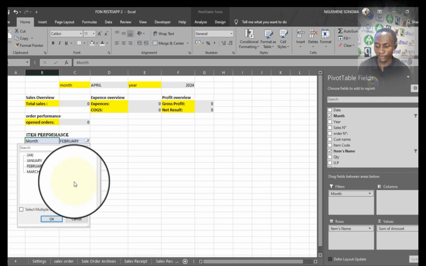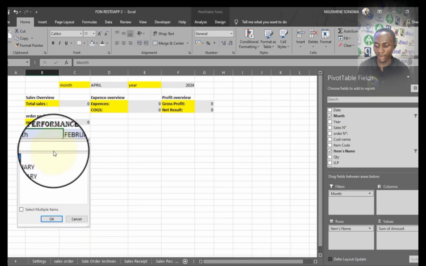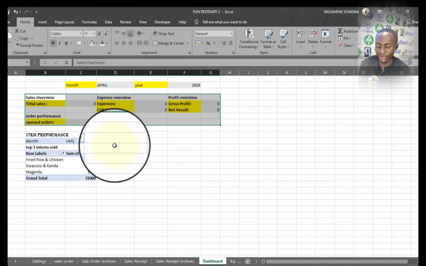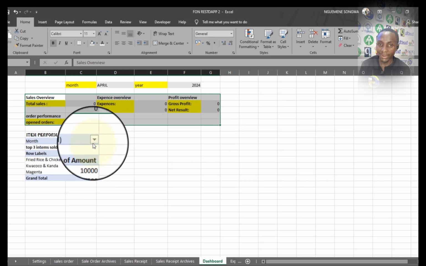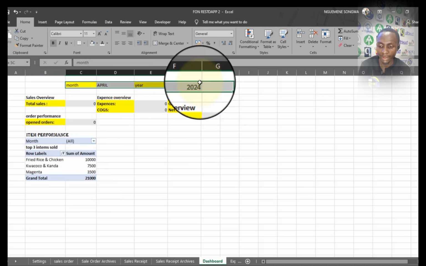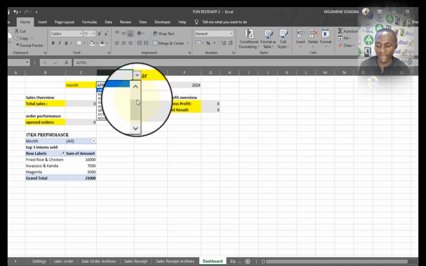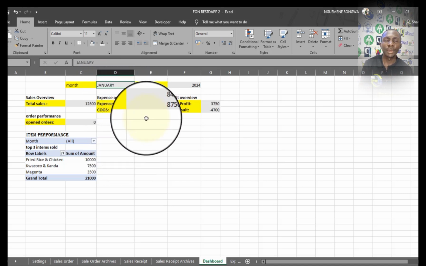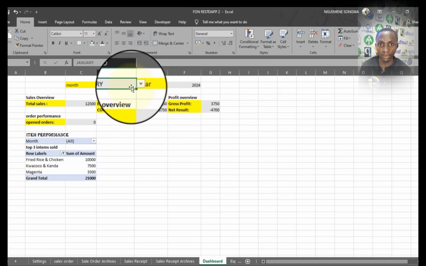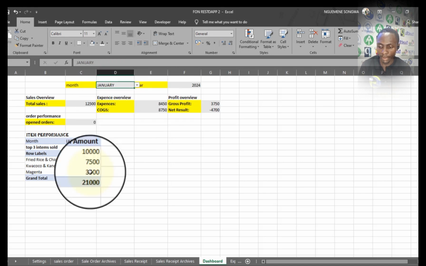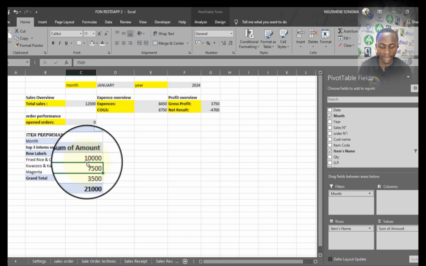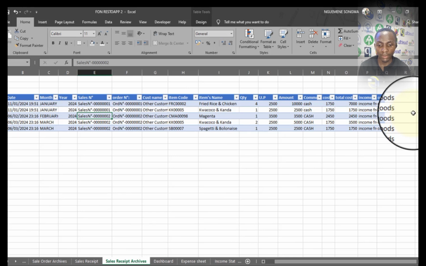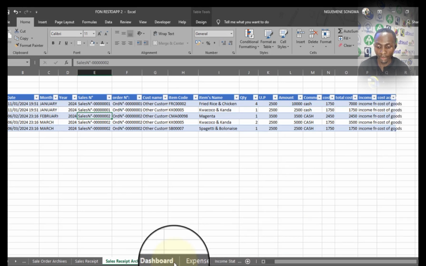Just that this is not working accordingly with the other data set, because all these other cells are not actually referring to this pivot table. Everything is in terms of the settings that were made earlier. It becomes a little bit complicated to integrate filters from a normal cell like this with a pivot table, because pivot tables will only reflect the items that are in the table, which is this specific table. It means that if something is not in this table, it cannot appear in the pivot table.